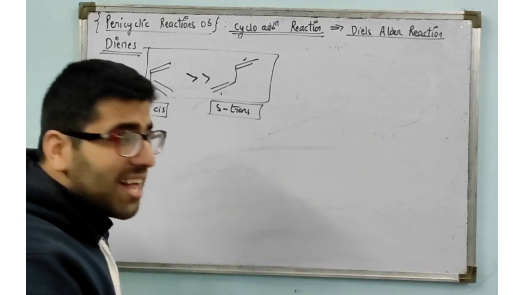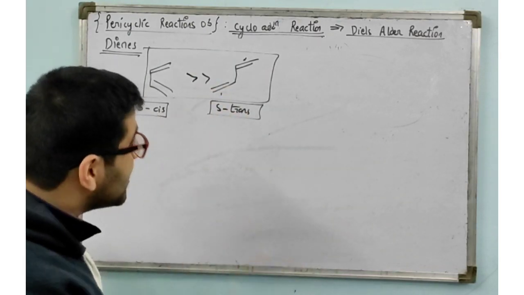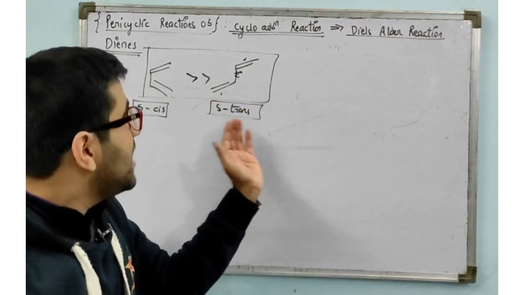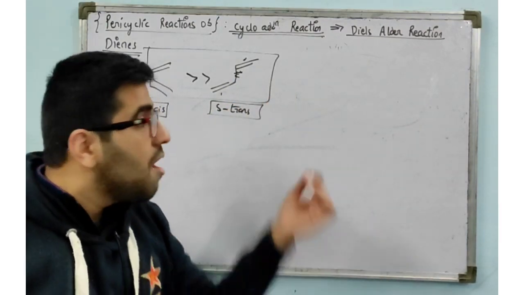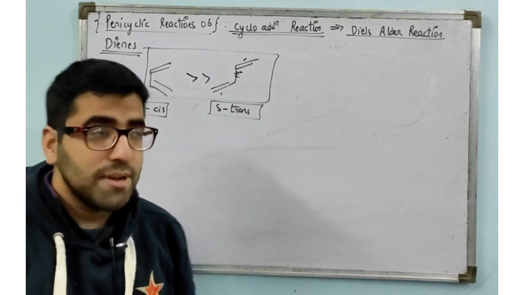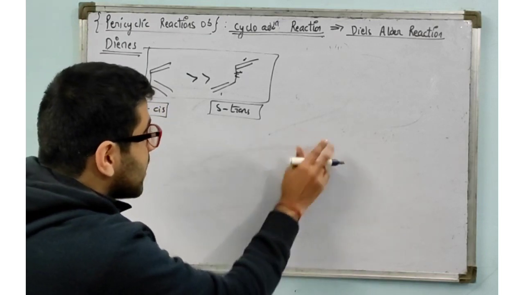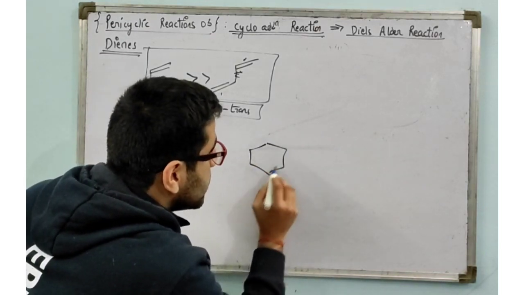Now, if it is asked in the exam whether it can give the reaction or not, it can definitely give it, because it again has a single bond. It can again rotate and then give the Diels-Alder reaction, but the rate will definitely be slower because now it has to convert first. Clear?